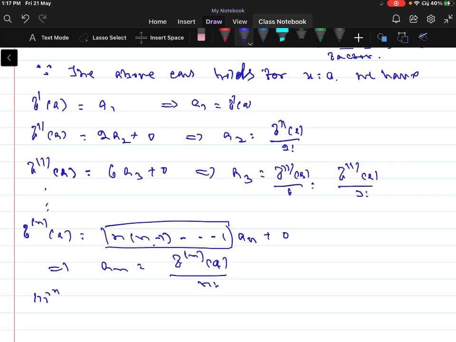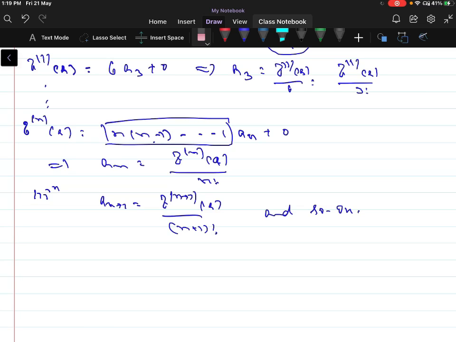Similarly, a(n plus 1) is the (n plus 1)th derivative of f at a by (n plus 1) factorial, and so on. Here f of a will be a naught when you substitute x equal to a in the given function f of x in terms of the power series. So f of a will be a naught.